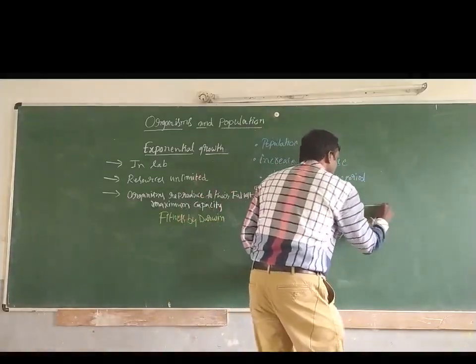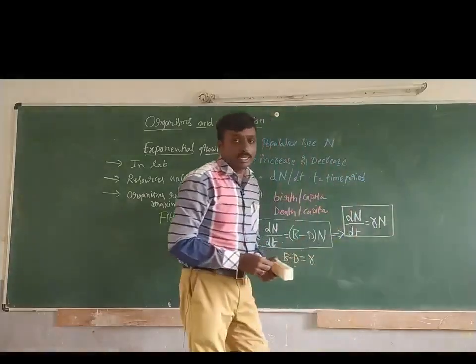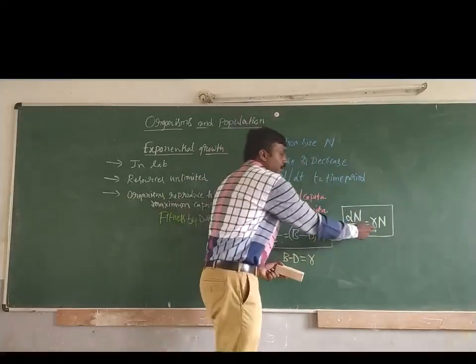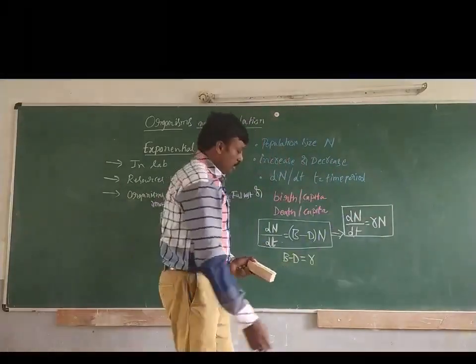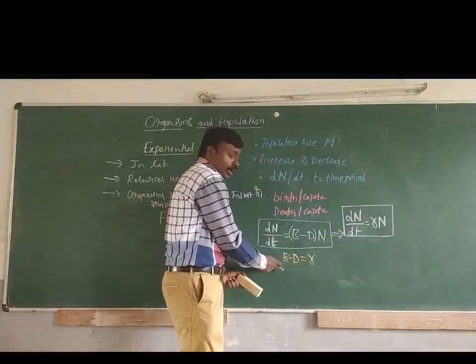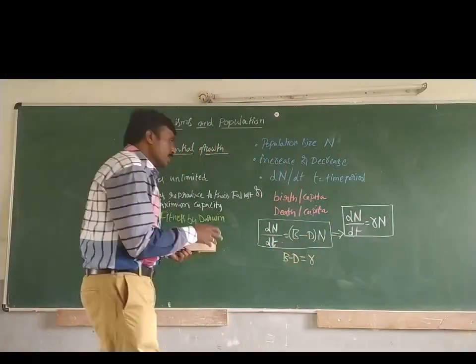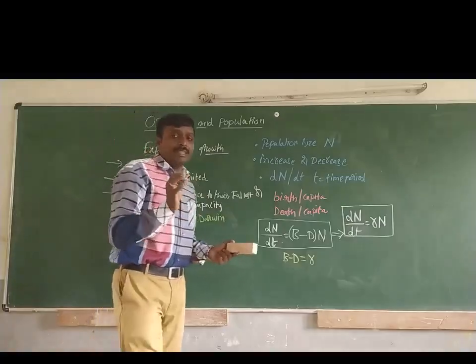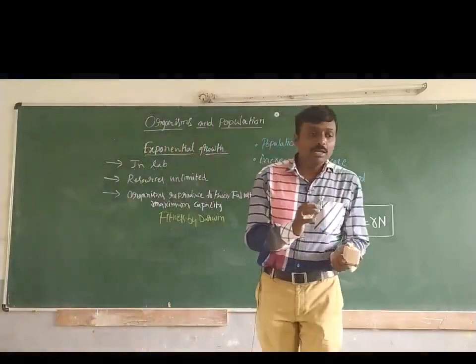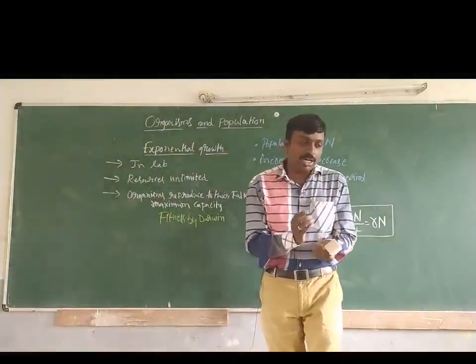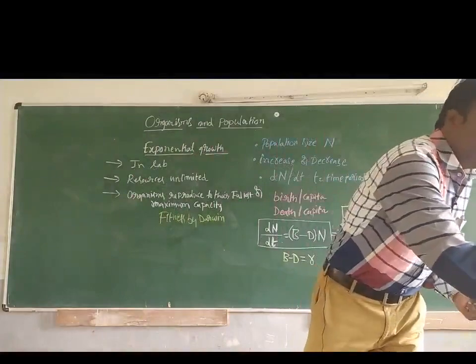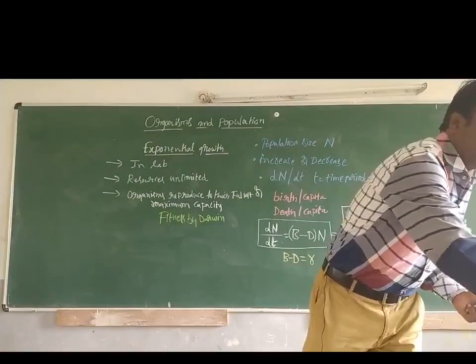This is the final equation we can understand: dN by dt equals rN, because r is nothing but birth minus death. Then if we want to write a mathematical expression of the exponential growth curve, how does it look like? What is the mathematical expression of this?